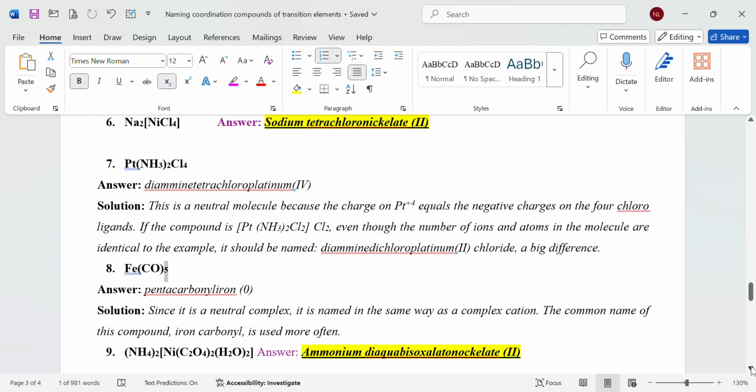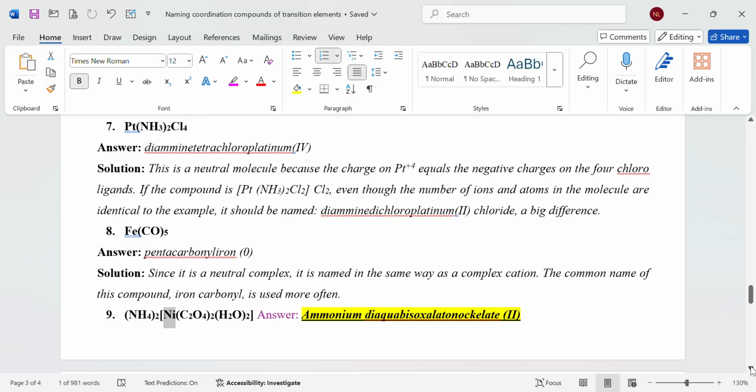Fe(CO)5. Answer: pentacarbonyliron(0). Solution: since it is a neutral complex, it is named in the same way as a complex cation. The common name of this compound, iron carbonyl, is used more often.